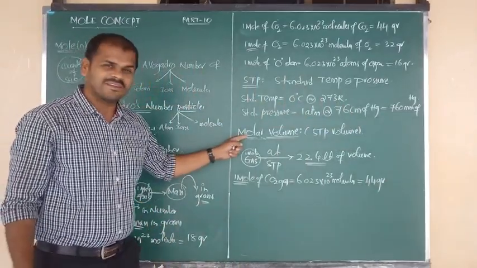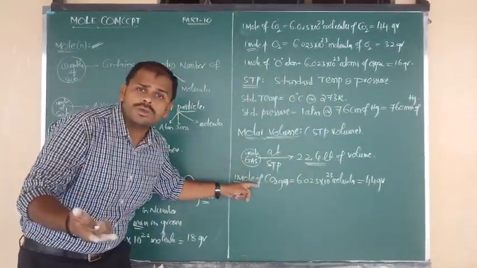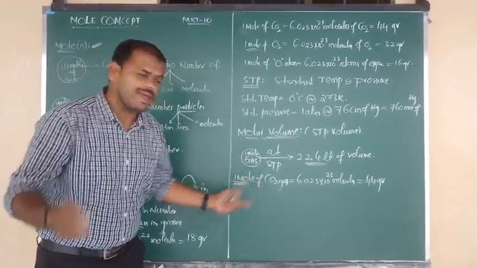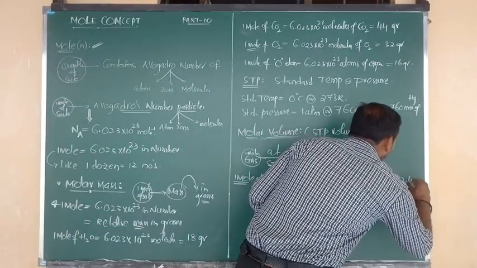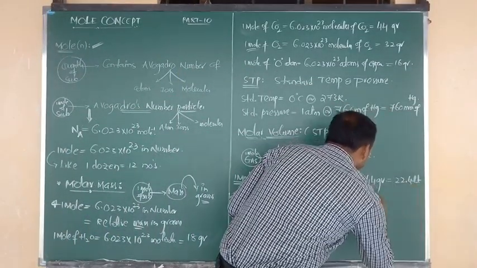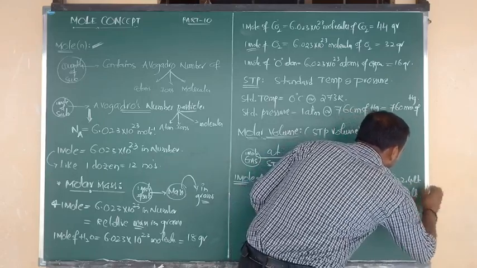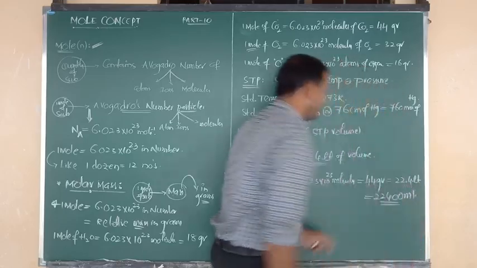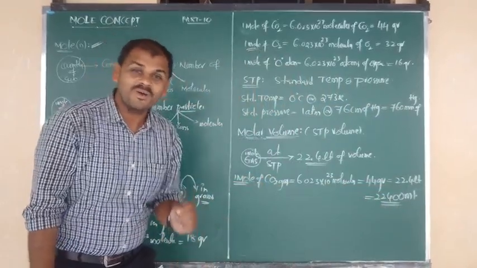And also, whatever gas it may be, 1 mole of CO2 occupies how much volume? That is equal to 22.4 liters, and also 22,400 milliliters. 22.4 × 1000, liters change into milliliters.